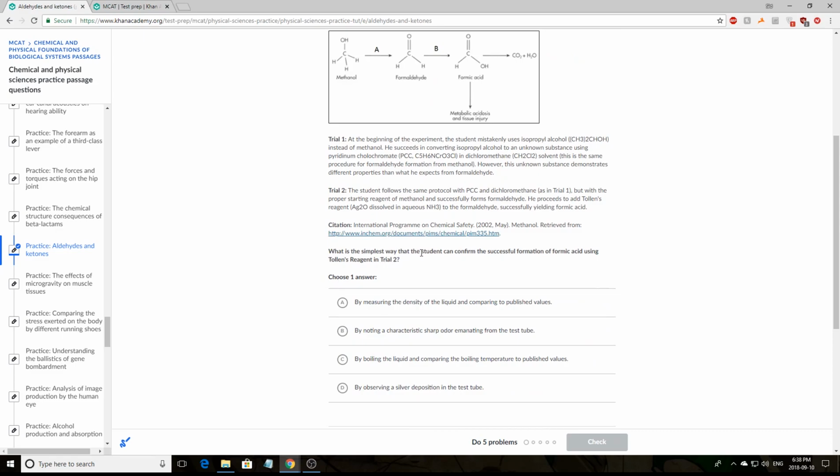What is the simplest way that the student can confirm the successful formation of formic acid using Tollens' reagent in trial 2?